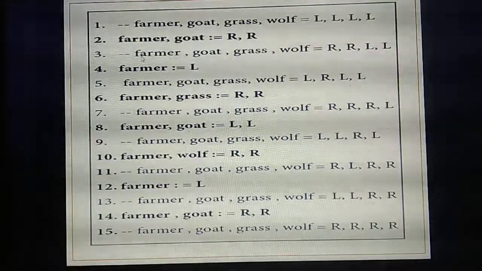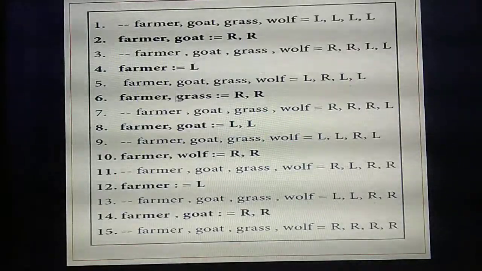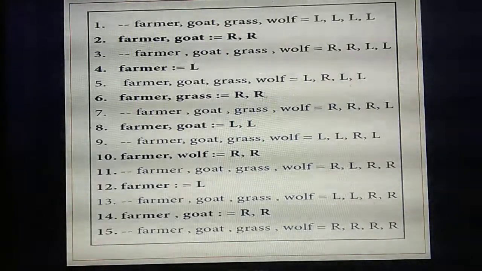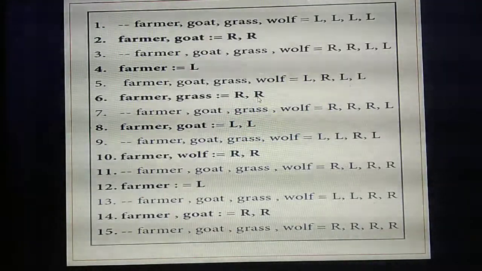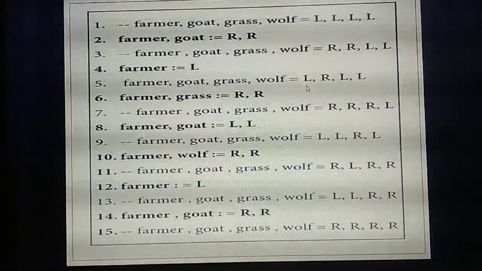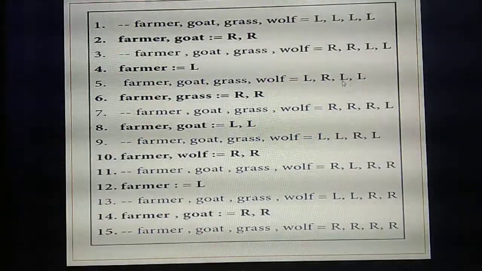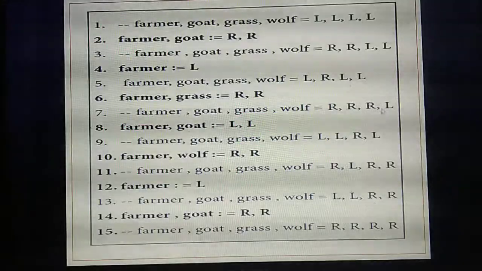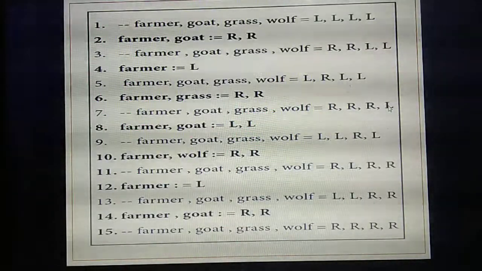Okay, next. First the farmer carries a goat. Next step, the farmer carries the grass. So who all are going to the right side now? Farmer as well as grass. So the farmer as well as grass are going to the right side. So substitute the values here. The value of farmer is now R. Already the goat is on the right side. Then the grass also now goes to the right side. Understand? Now who is left alone? The wolf is left alone on the left side.